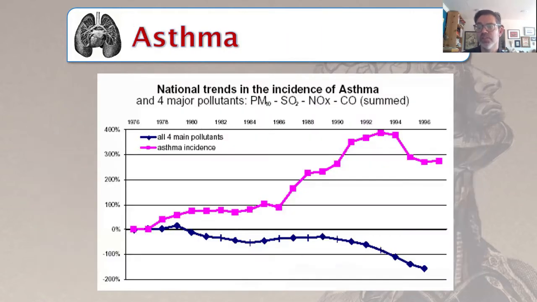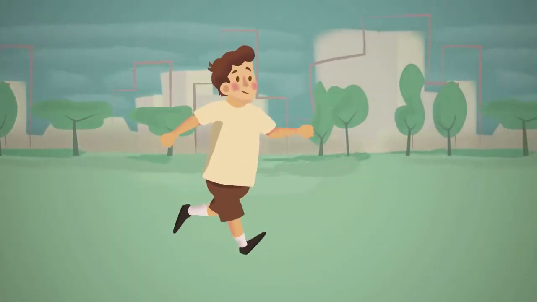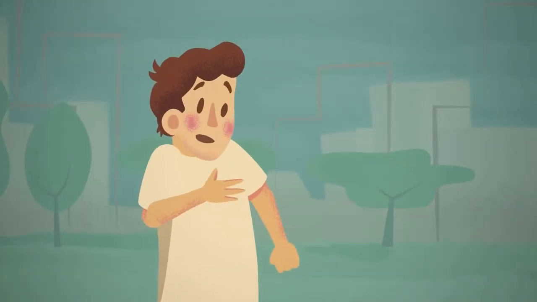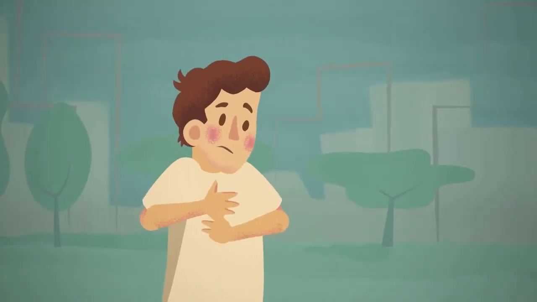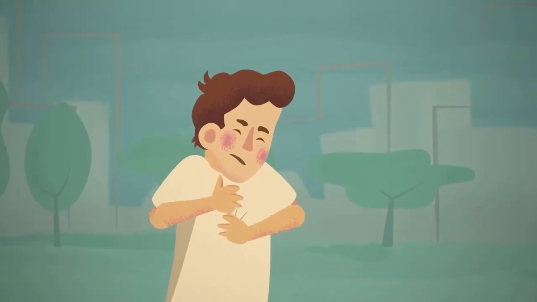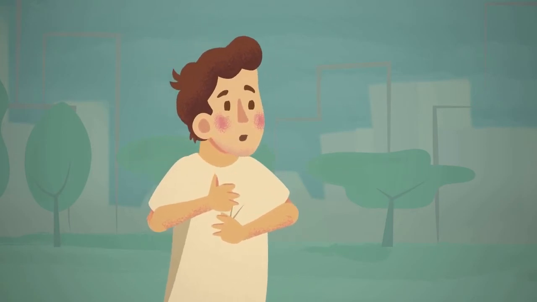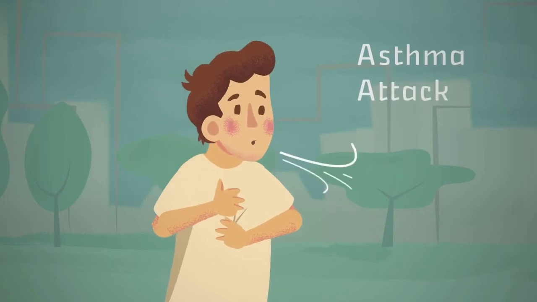Almost 10% of children in Los Angeles have asthma. What is it, and how does one get it? It starts with a cough or a wheeze. Soon, your chest feels tight. Your breathing speeds up and gets shallower, making you feel short of breath. These are common symptoms of an asthma attack.